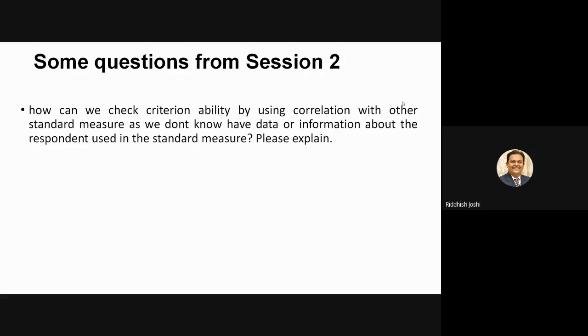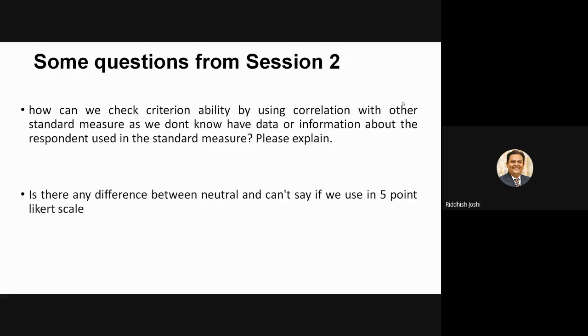Then you compare the responses received on the standard scale with those received on your own scale. Then you can measure the correlation and identify, right? So criterion validity is not that easy to check. It's quite a cumbersome activity. That is why you will not find many researchers going for criterion validity, right? So that is how you can do it.